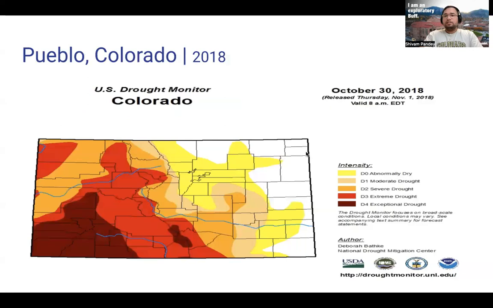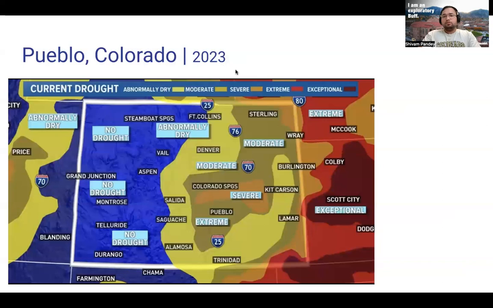Coming towards the county map of Colorado for 2018, we have a heat map where we see different categories of droughts ranging from D0 to D4, and white represents there is no drought. We see that Pueblo is a county in the D4 category of drought, which is exceptional drought. And if we look at 2023 also, again, this is a county map. This white border is a county map of Colorado. And we see that Pueblo is a region where we have severe droughts. So this was a reason why I chose Pueblo as an area of interest for this project.